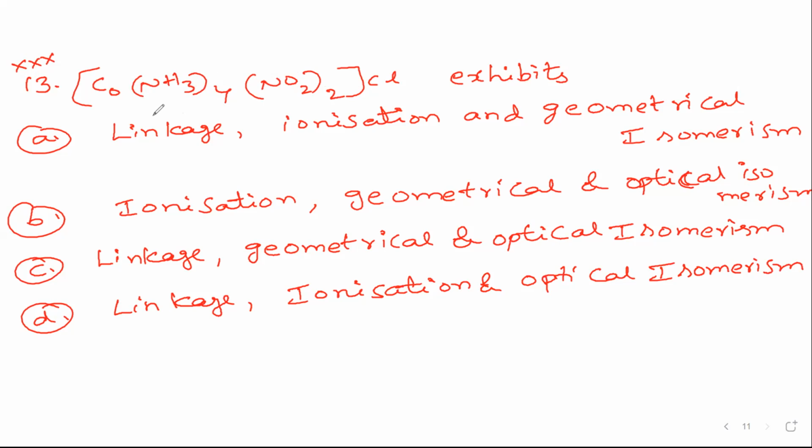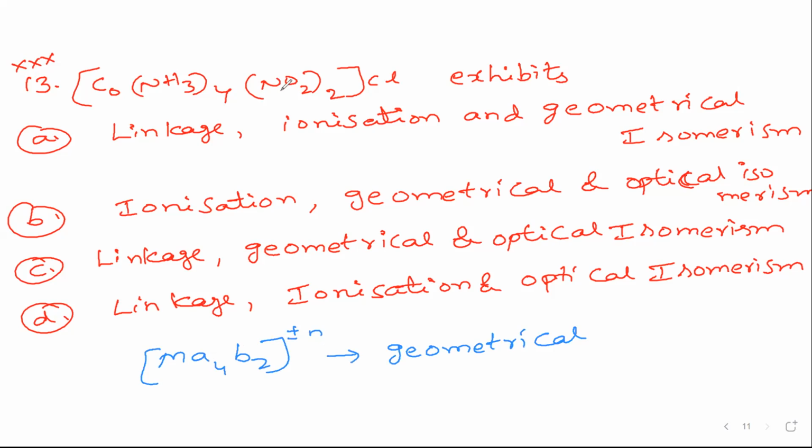First we'll see this is a molecule of type Ma4B2. I'll write the solution here. So it is a molecule of type Ma4B2, plus or minus n. So definitely it will show geometrical isomerism.